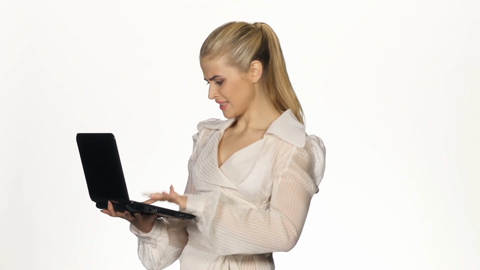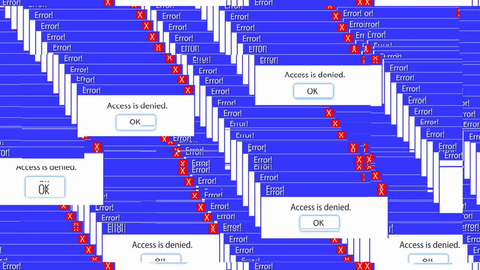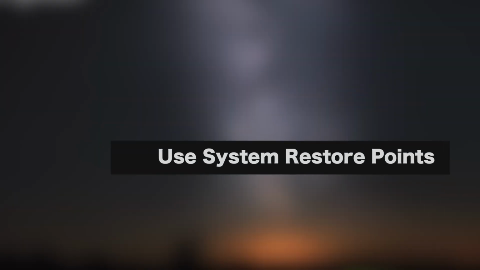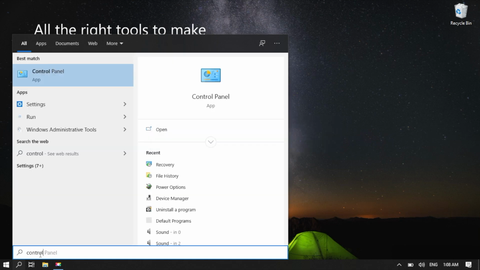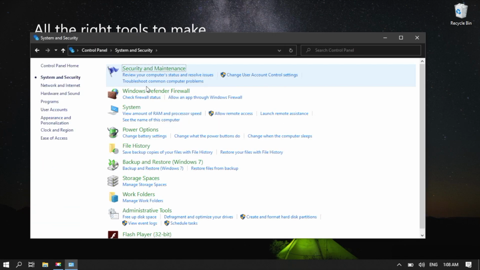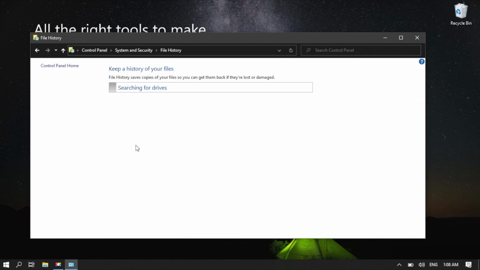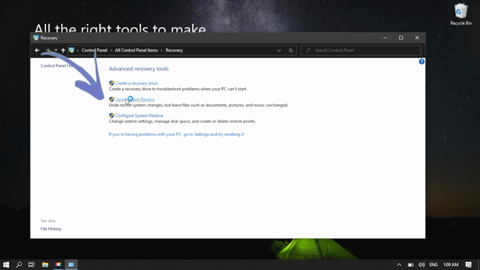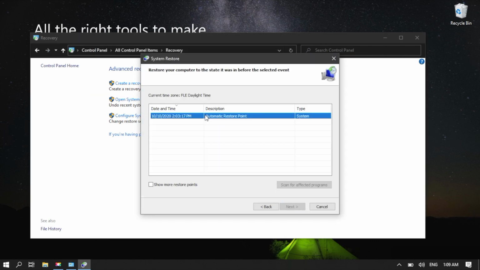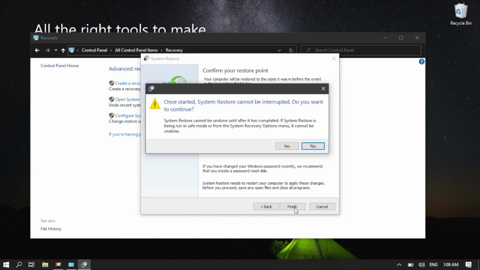Problematic OS. If nothing seems able to put an end to this shutdown nightmare, you might as well admit that your OS is not okay. Windows issues deserve particular attention. Use System Restore Points. Go to the search icon, type Control Panel, System and Security. Go to the File History, Recovery, open System Restore, Next. Select the preferred restore point and click Next. Confirm the preferred restore point by clicking Finish. Click Yes on the warning box.